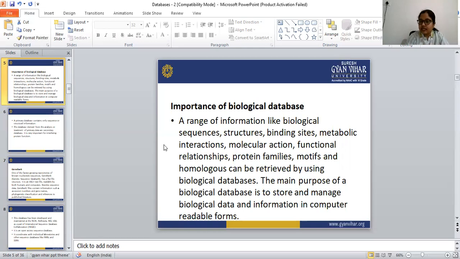And we can retrieve all the information about structures, binding sites, or metabolic interactions from the biological databases.